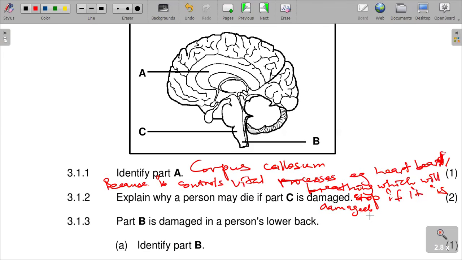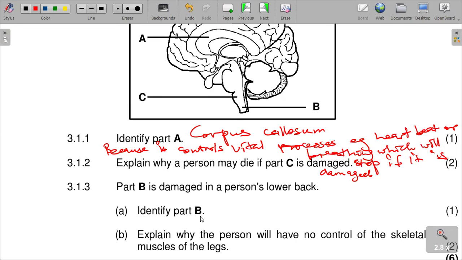If part C is damaged, because it controls vital processes such as heartbeat and breathing, a person can die, because if heartbeat or breathing stops when it is damaged, then the person can die.